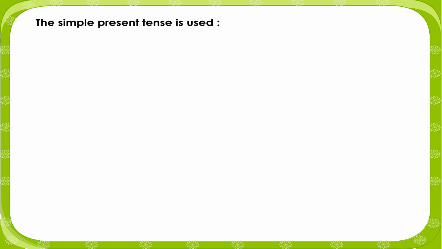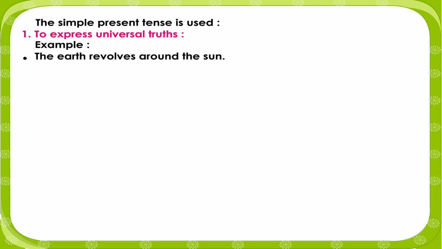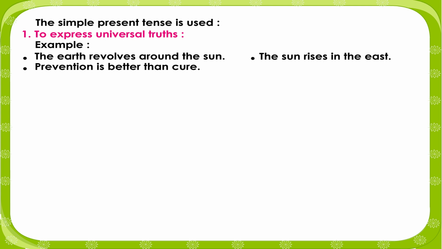The simple present tense is used to express universal truths. Example: the earth revolves around the sun. The sun rises in the east. Prevention is better than cure. Two and two make four.